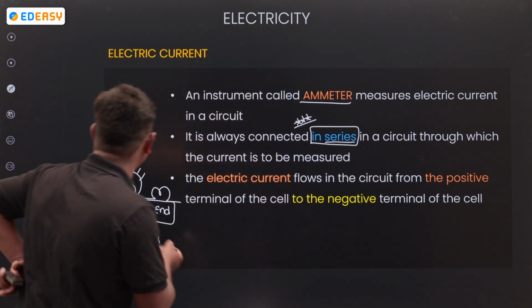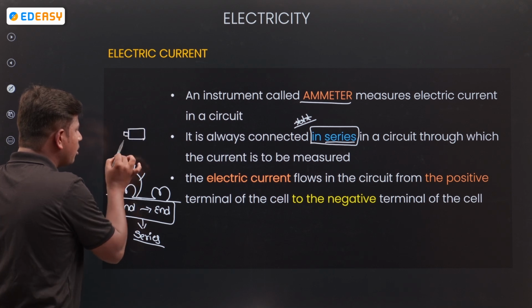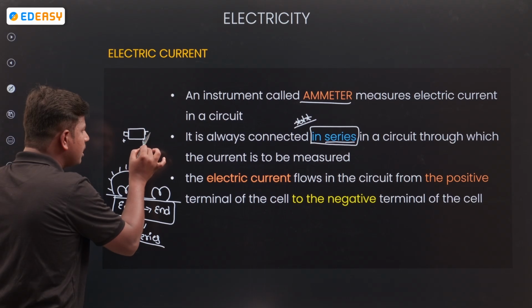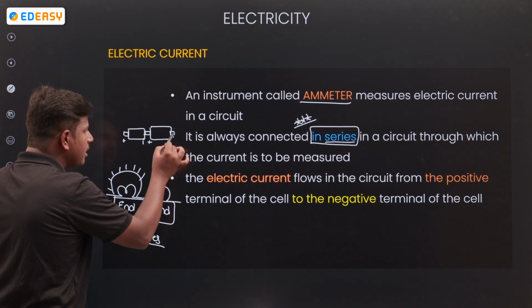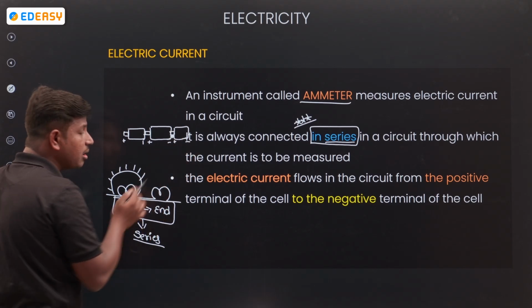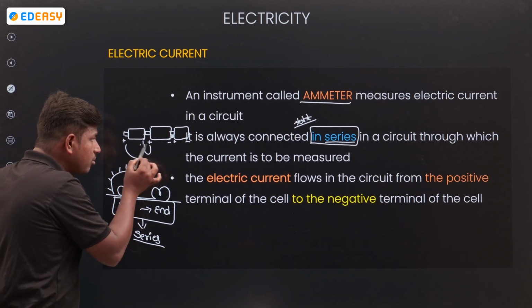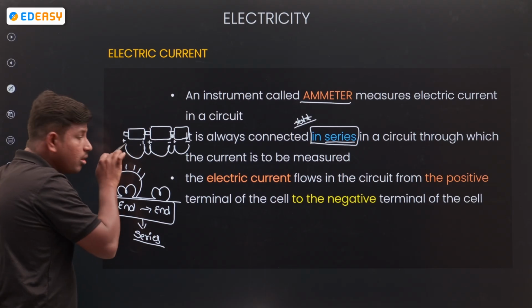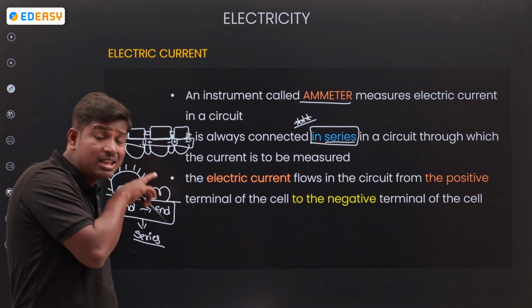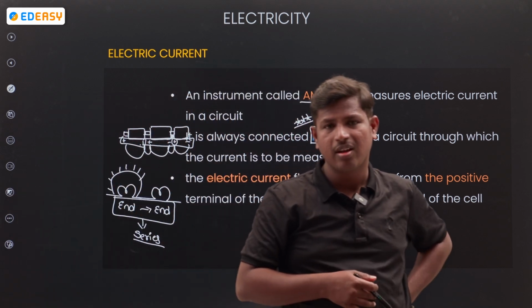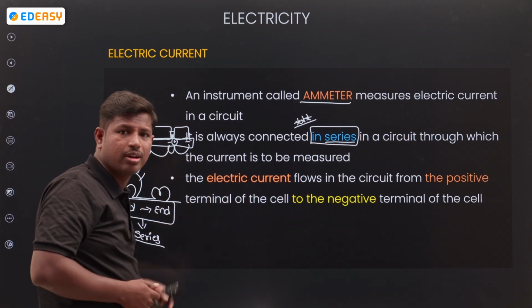For example, I take one cell in a torchlight, with a positive terminal and a negative terminal. One more cell is connected here, again positive terminal, negative terminal. One more cell connected here, again positive terminal, negative terminal. The connection will be positive, negative, positive, negative, positive, negative. So it is called an end to end connection. What is meant by end to end connection? Connecting alternately, positive, negative, positive, negative, positive, negative.